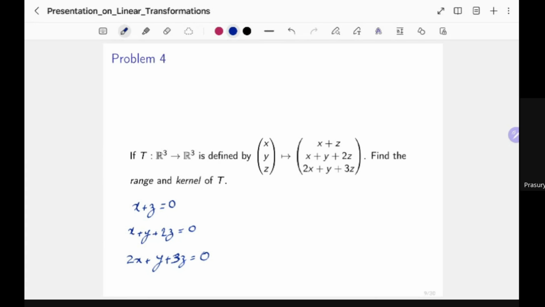And okay, so what does that imply? Let's look at the first one. What can we really say from there? We can say that x is equal to minus z. Okay, from the second one, we can use the first one, that x is equal to minus z. We can use that equation. And from there, we can deduce that y is equal to minus z.